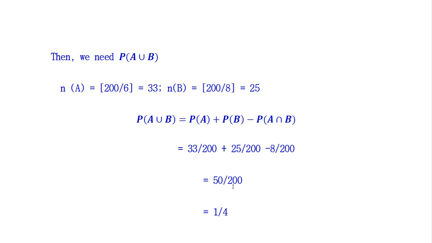After simplification we got the answer 50 over 200, which is 1 over 4. So 25% are such numbers which are divisible by 6 or 8 or both.